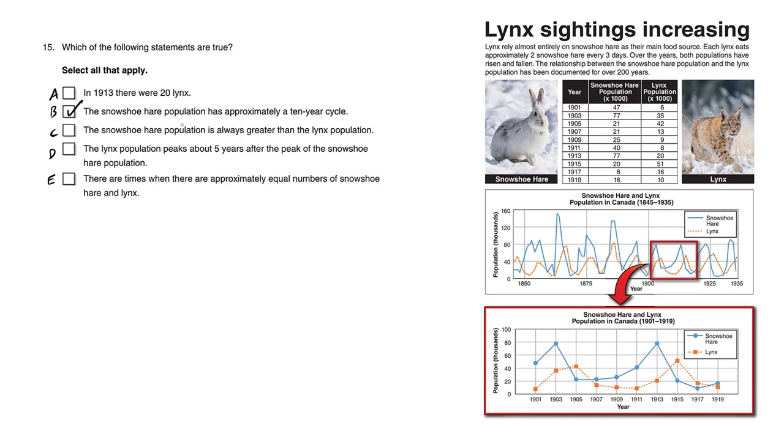The snowshoe hare population has approximately a 10-year cycle. Ups and downs. Let's look at the graph here. The blue graph is the population of the snowshoe hare. The maximum here occurs at 1903, and it dips down again. And we have another big population spike here at 1913. And when you look at the cycle here, from peak to peak, from maximum to maximum, 1913 minus 1903 is going to be 10 years. So this seems quite reasonable.